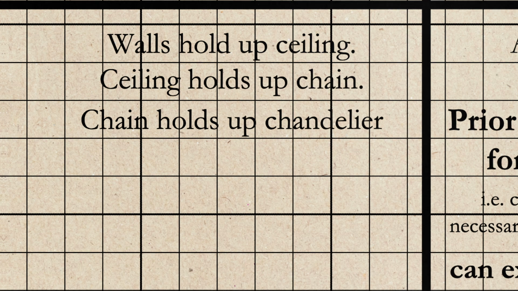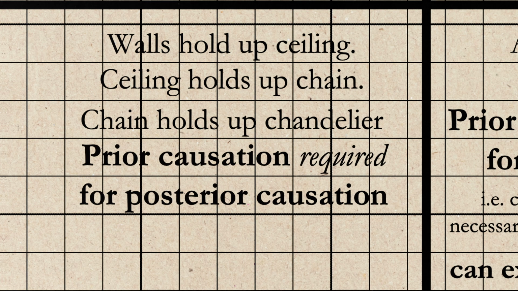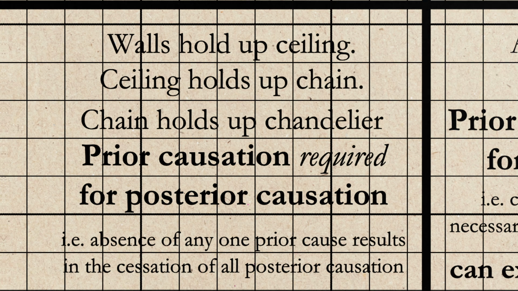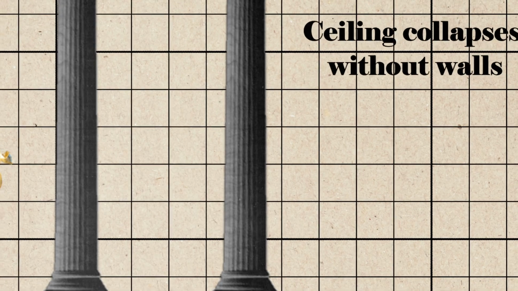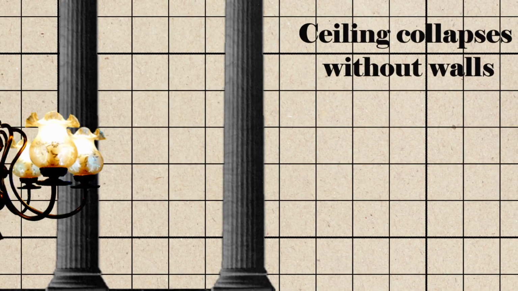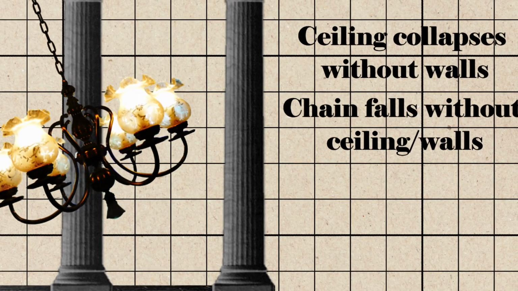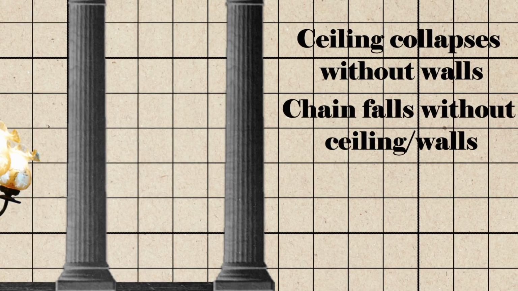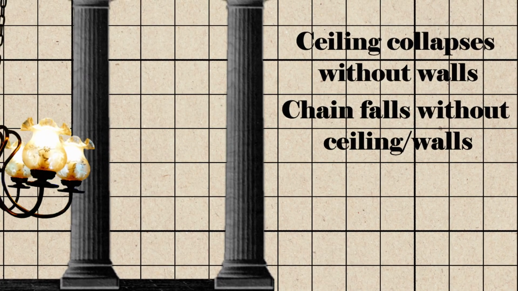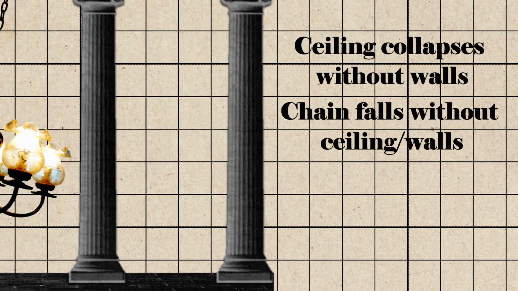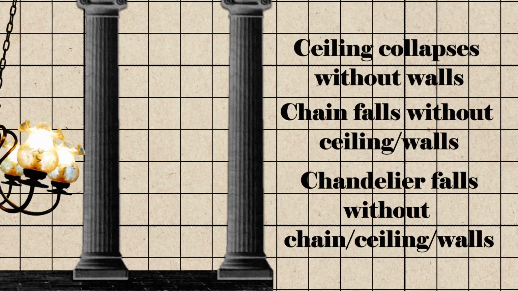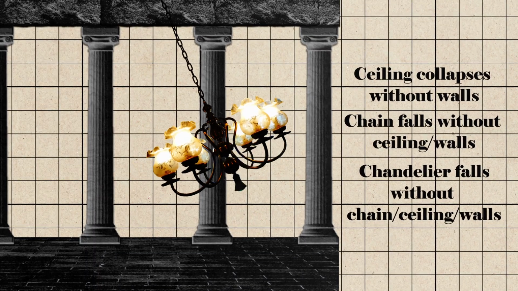In such a type of causation, each secondary cause, that is, the cause that is both an effect of a prior cause and the cause of a posterior effect, depends on the prior cause in the very act of causing as well. Taking the example of the chandelier, the ceiling would fall down if there were no walls to hold it up. The chain would fall down if there was no ceiling, or again if there were no walls either, because the ceiling needs to stay up to hold the chain, so that if the walls are destroyed, the ceiling cannot hold up the chain. Similarly, the chandelier depends on not just the chain, but the ceiling and the walls as well.